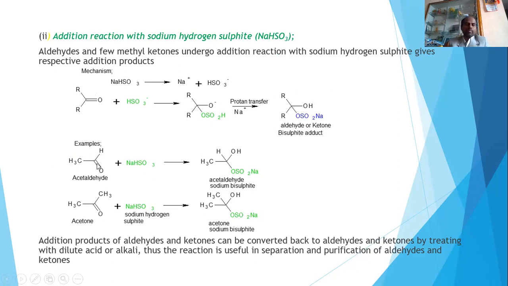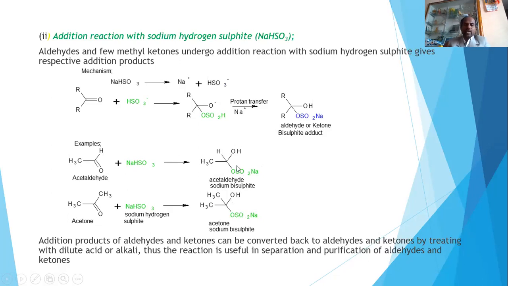Let's look into the example. So here I am taking, instead of R, CH3, and instead of this R, H. Then it is called acetaldehyde. This acetaldehyde, when it is treated with sodium hydrogen sulfide, undergoes nucleophilic addition reaction, forming acetaldehyde sodium bisulfate adduct. This is the one. And similarly, when you are taking a ketone, acetone, when it is treated with sodium hydrogen sulfide, it forms acetone bisulfate adduct.